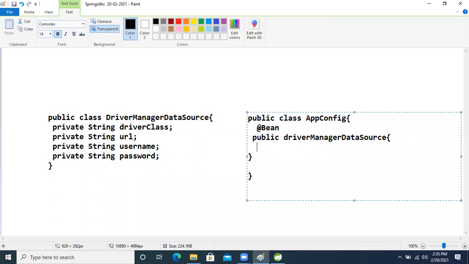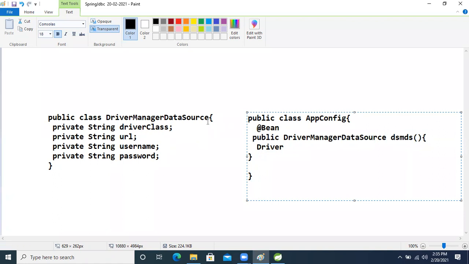In that we are creating the DriverManagerDataSource object, sorry, I wrote it wrongly, okay? We are writing like that. After that, we are setting the data, right?